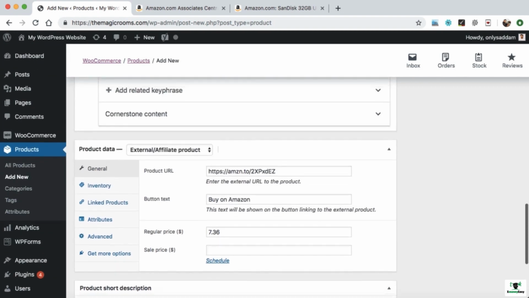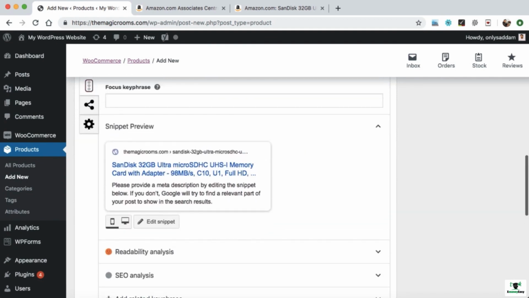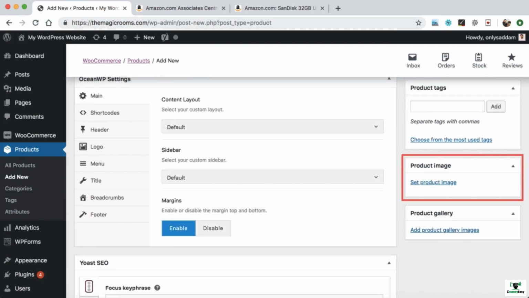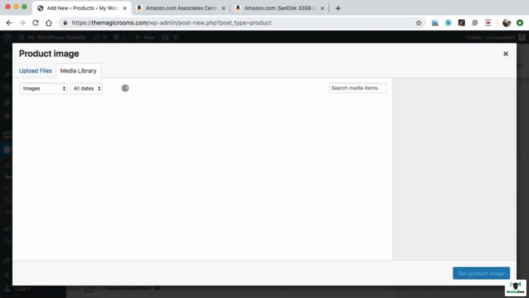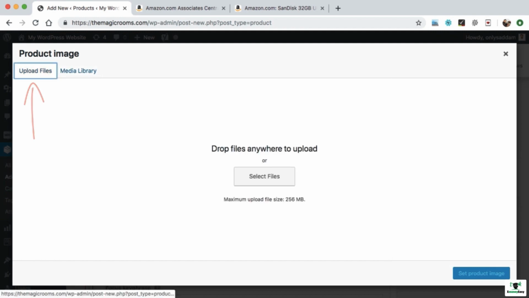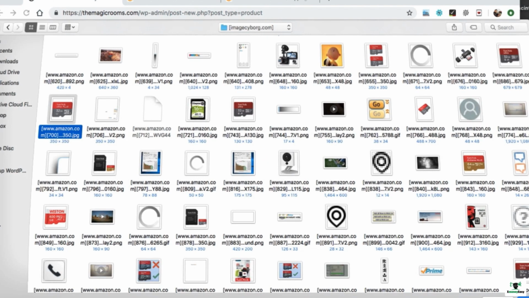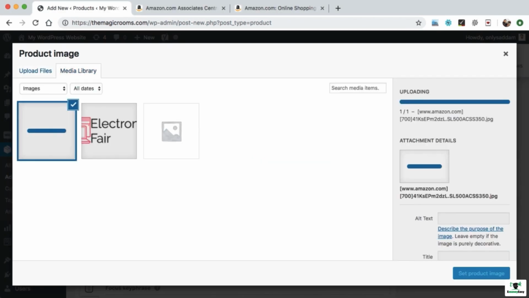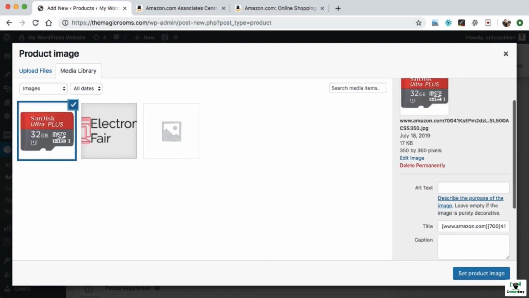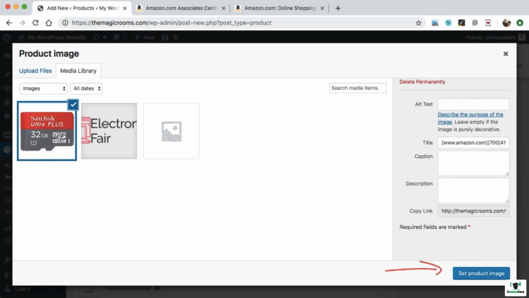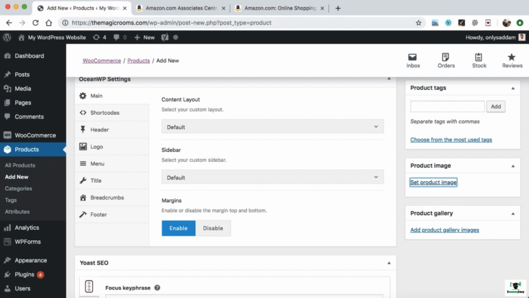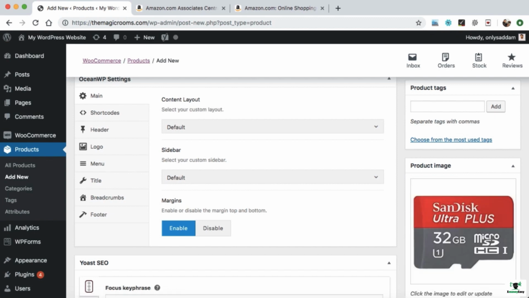Now let's scroll up and jump to the right hand side. Here we can see product image. Let's set the product image of this product. So click on set product image. Go to upload files. Now we are going to upload the images from our desktop. And wait for a few seconds. Now at the very bottom we can see set product image. Just click on it and it will appear over here like this.